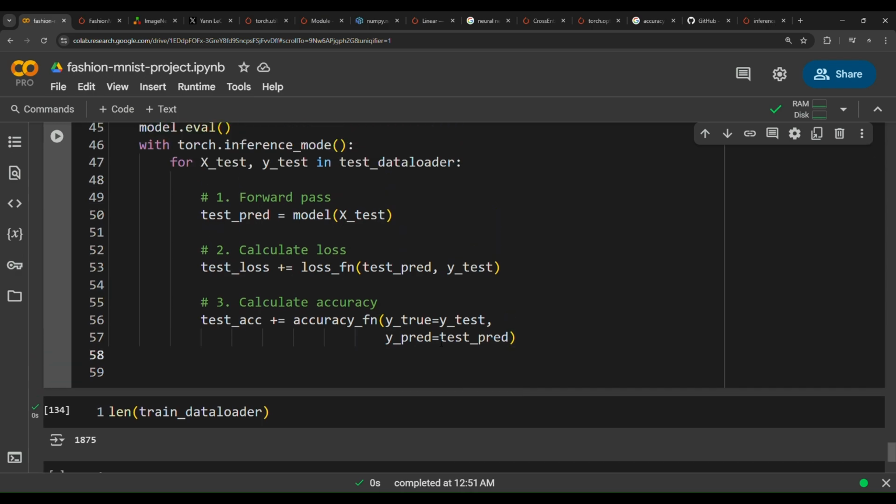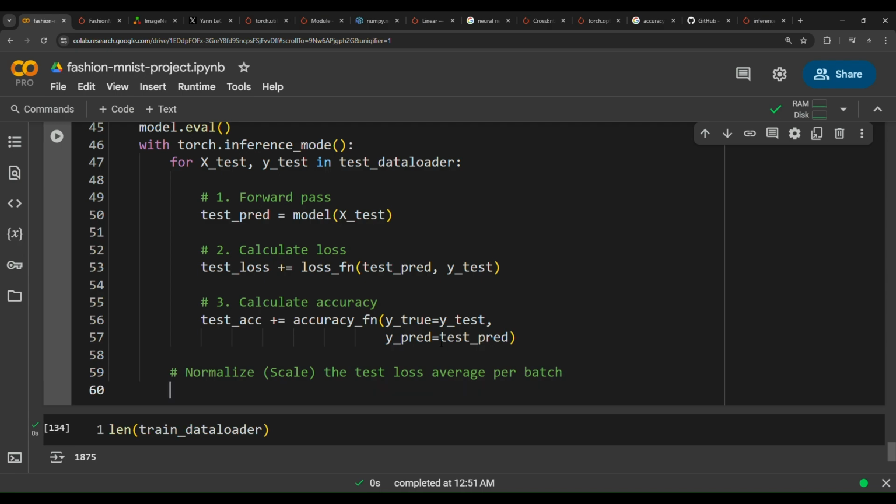But now, as we have normalized the train loss, we just need a final step to normalize the test loss. So scale the test loss average per batch. We need to get the mean of the loss and the mean of accuracy, otherwise we will get very huge numbers.